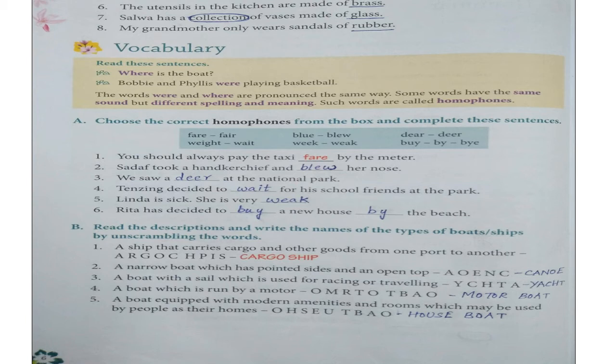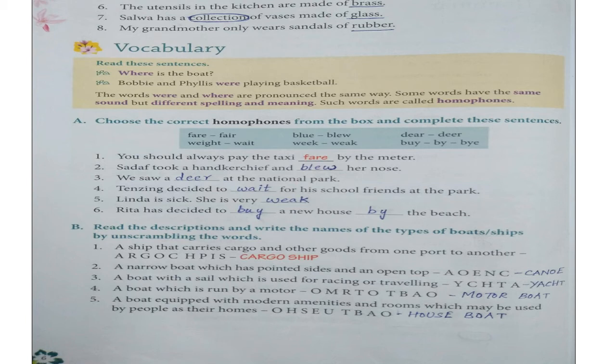8th sentence. My grandmother only wears sandals of rubber. Here rubber is the material out of which the sandal is made. Because it is a material, it's a material noun and it is underlined. In the 8th sentence, there is no collective noun.